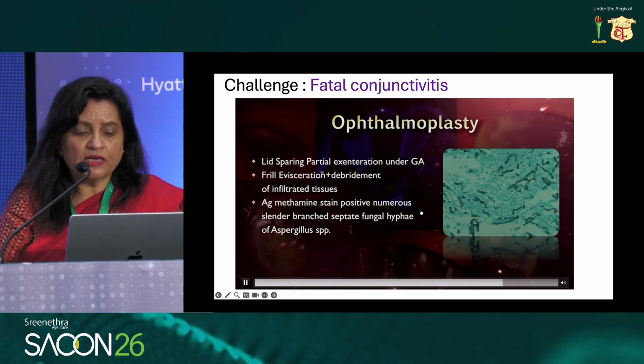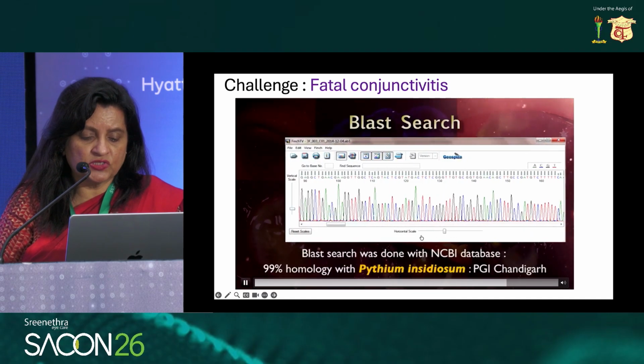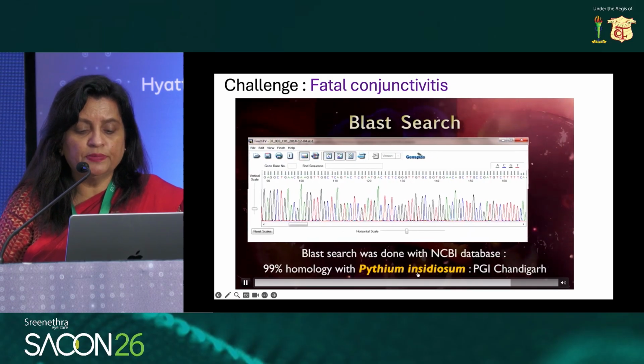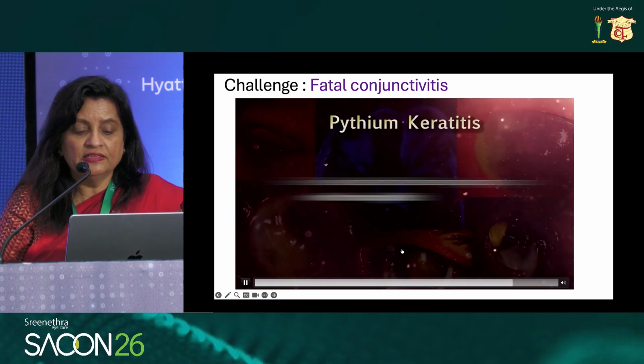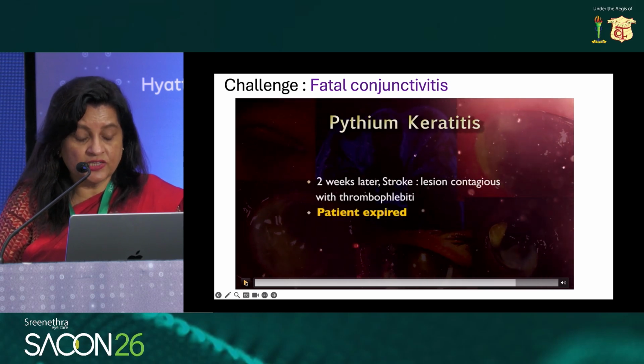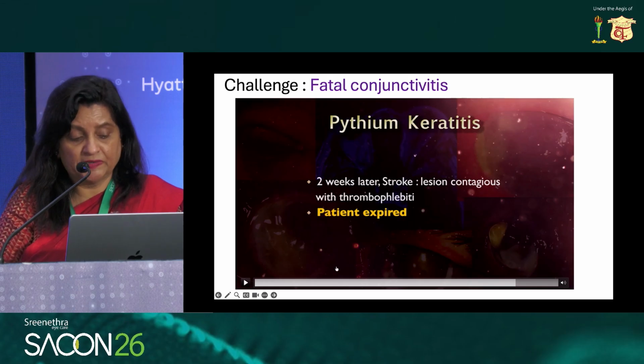So a lid-sparing partial exenteration was done under GA. Fungal hyphae were still positive. But when we did the BLAST search, we found the organism to be Pythium insidiosum. And this was the first case of Pythium keratitis reported from our center. Two weeks later, the patient had a stroke, the lesion was contiguous with the thrombophlebitis, and the patient expired.